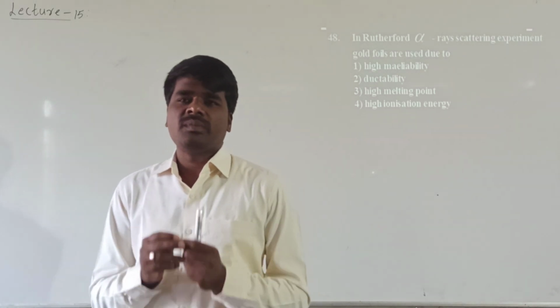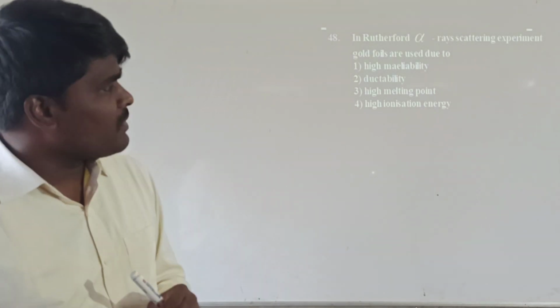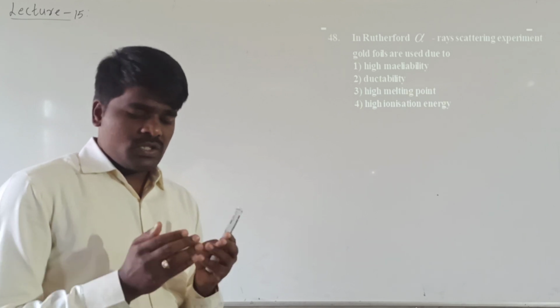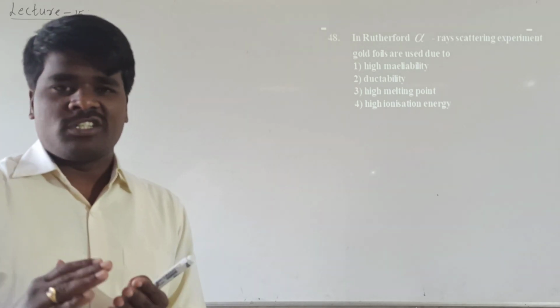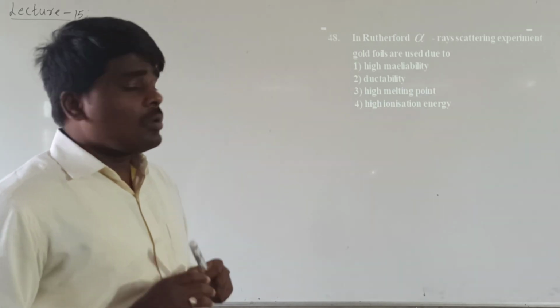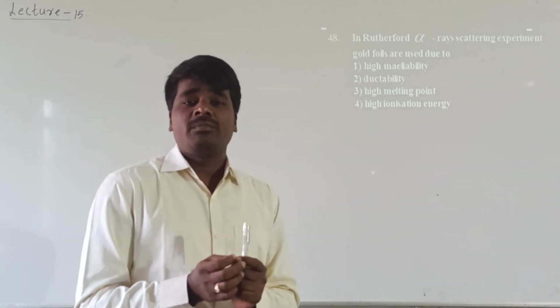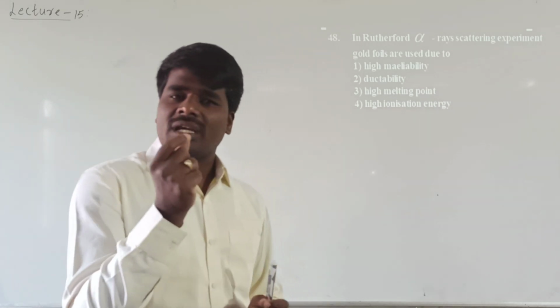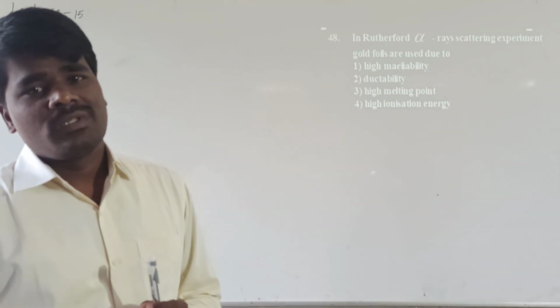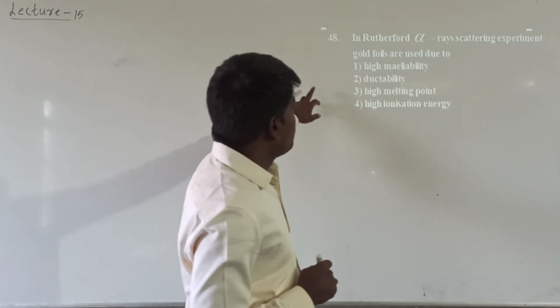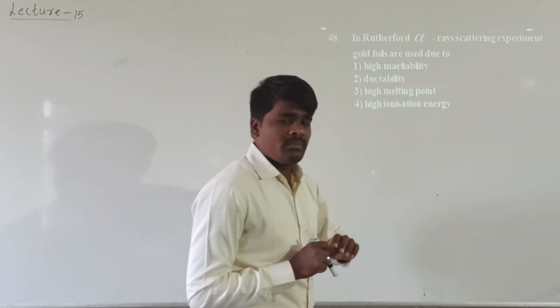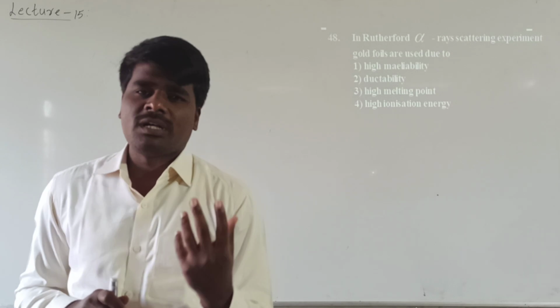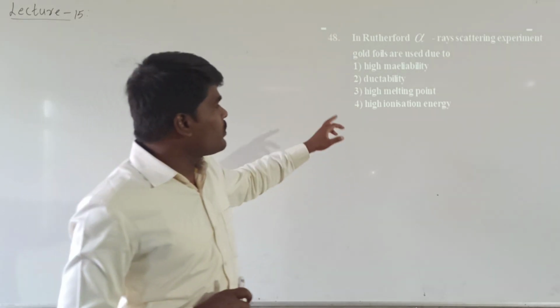Malleability is the property of metal which helps us to convert it into very thin sheets. Gold foil has the highest malleability among the metals, so it can be converted into a very thin sheet. That means you can take a minimum number of atoms. Malleability is the property which helps the metal to be converted into a very thin sheet. And what about ductility?